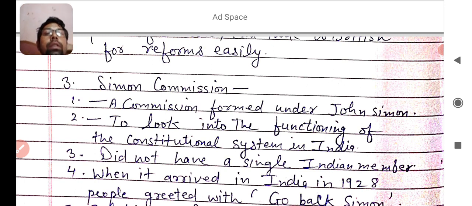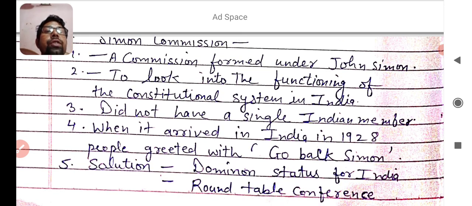It did not have a single Indian member. Why were Indians revolting against this commission? Because it did not have a single Indian member. All members were British. When it arrived in India in 1928, people greeted it with the slogan "Go back Simon." All people were revolting against it with black flags while raising the slogan, "Go back Simon, go back Simon."